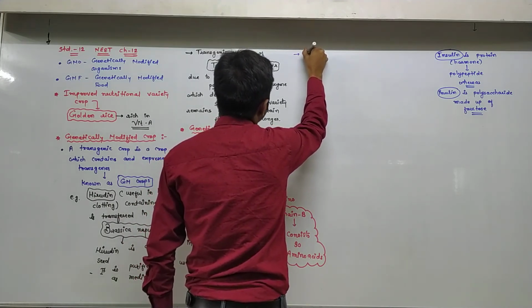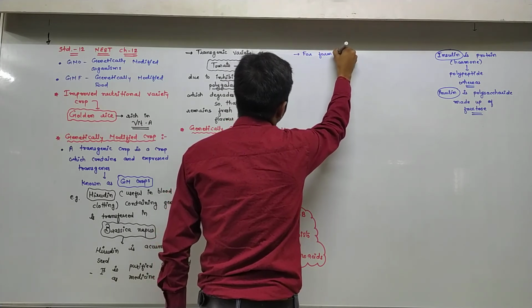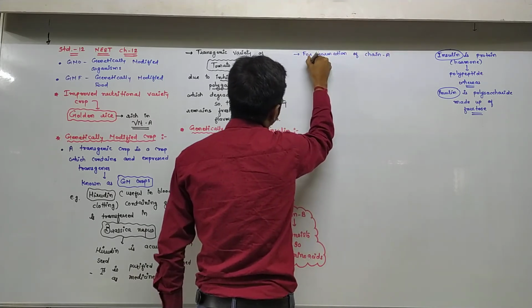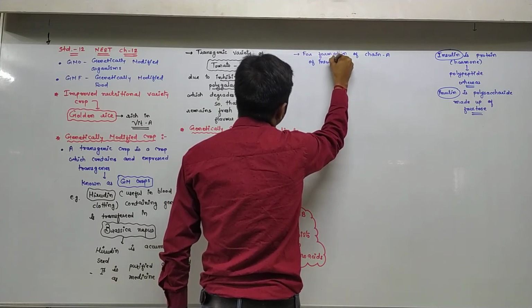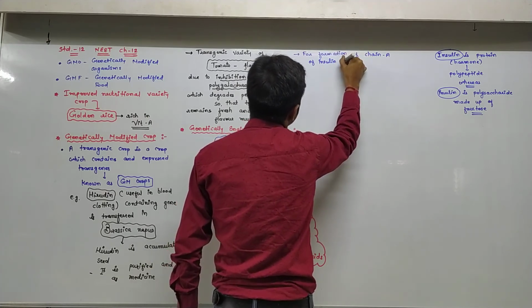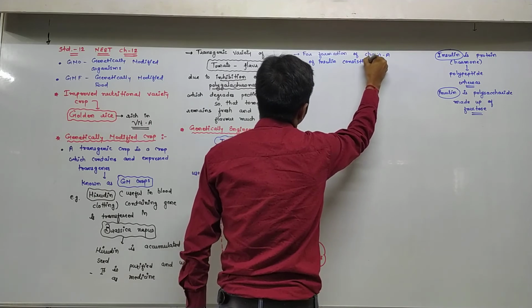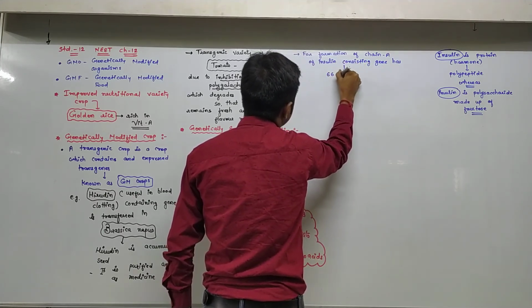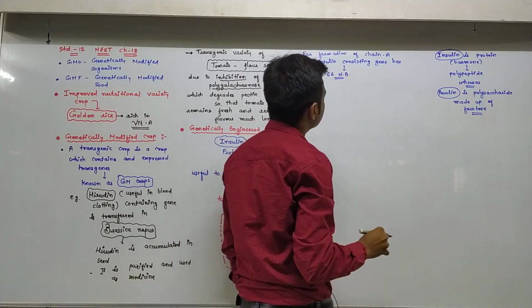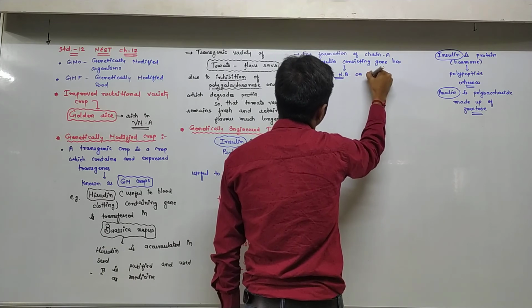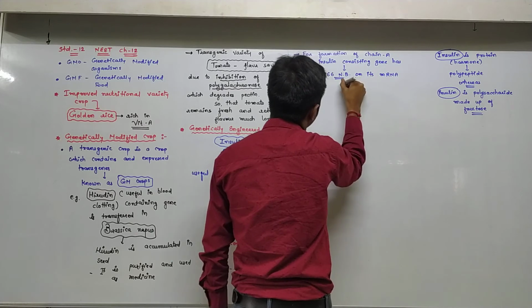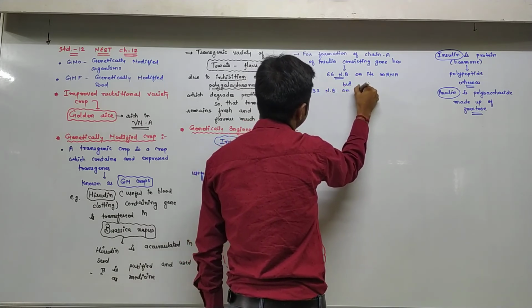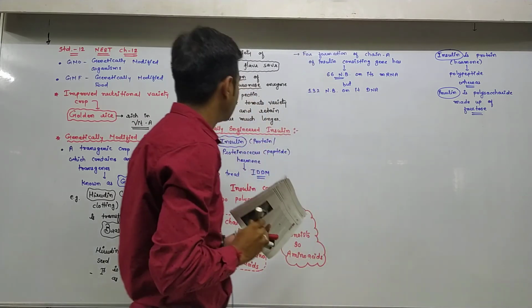So the gene for formation of chain A of insulin has 66 nitrogen bases on its mRNA, but 132 nitrogen bases on its DNA.